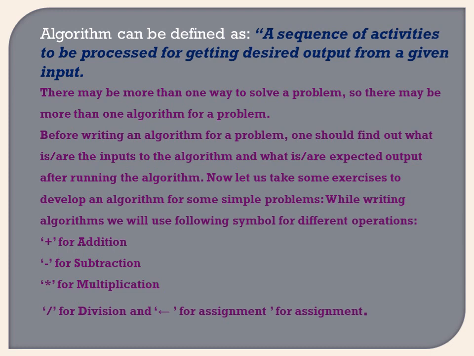For the addition of two numbers, we assign the values a equals 2, b equals 3, then c equals a plus b, and display c. So this is the sequence we follow for the program of addition of two numbers. That is the sequence of activities. Whatever activities you have to perform to solve that problem should be in a particular sequence, to be processed for getting the desired output from a given input. It is called an algorithm.